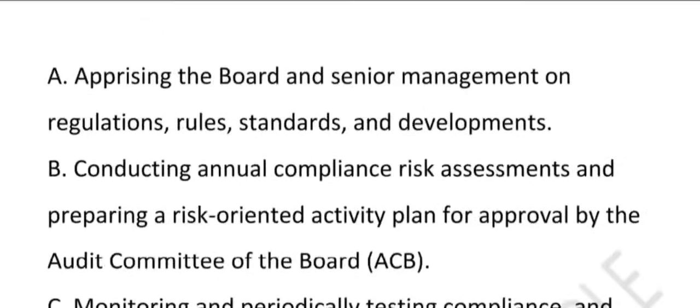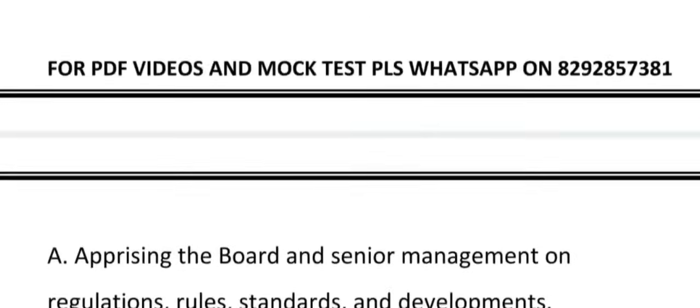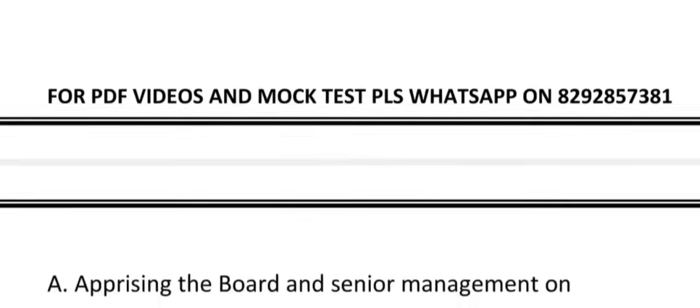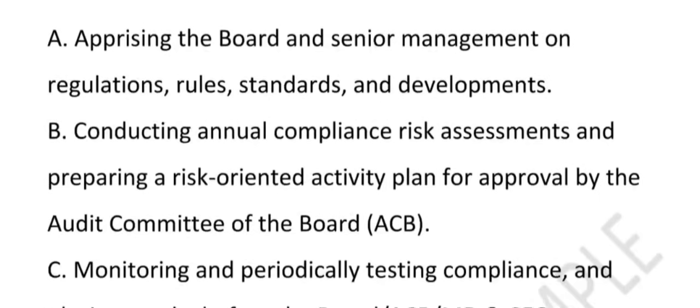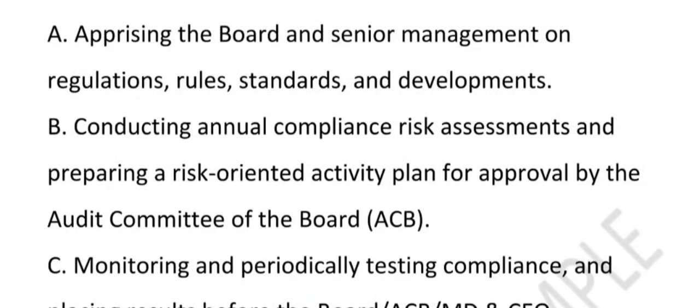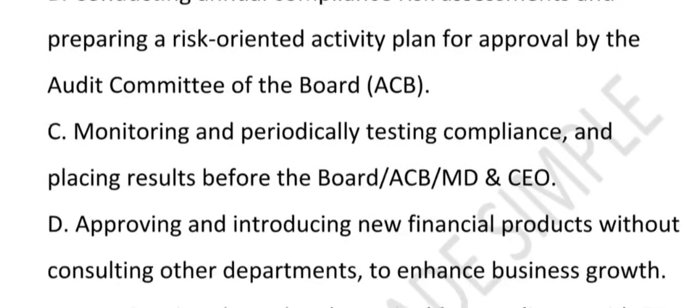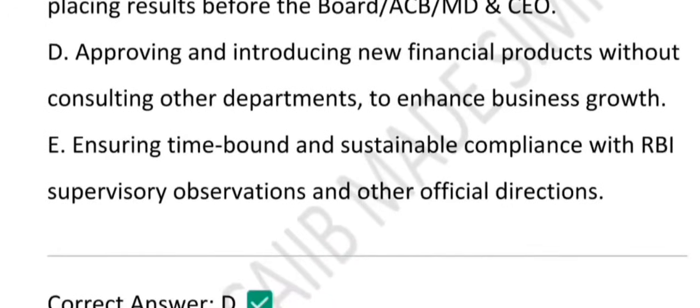So what we learned from this question is that the CCO acts like a rule enforcer, not a product creator. Their main duties are to report new regulation, that is our option A; to do a yearly risk check, that is option number B; to monitor compliance, that is option number C; and to ensure that RBI orders are followed, that is option number E.